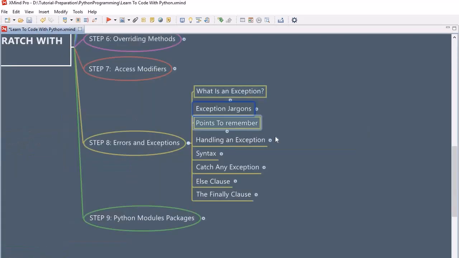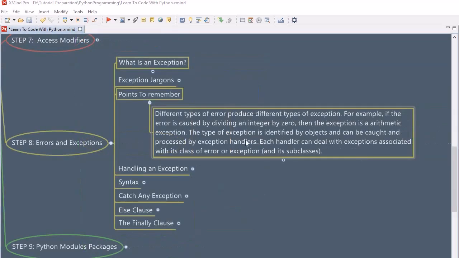Let's look into the points to remember. Whenever we are dealing with different types of objects in Python, sometimes we will get different types of errors and different types of exceptions. Let's understand with an example here.